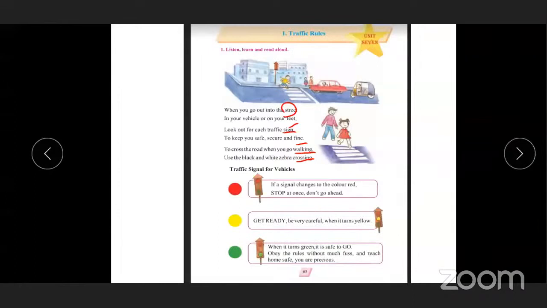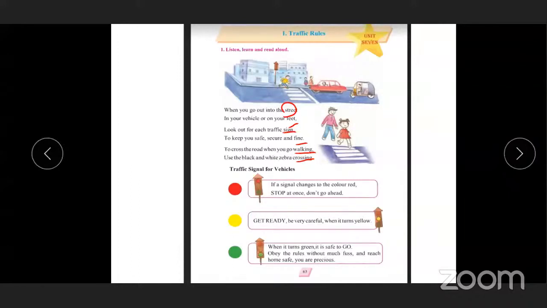Yes, children, now repeat after me. First I will read, then you have to repeat after me, because we listen, learn and read aloud.